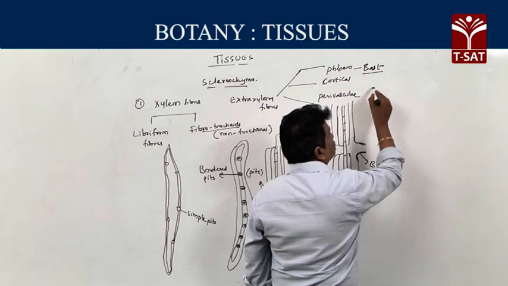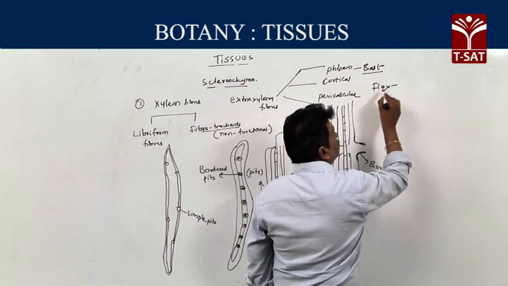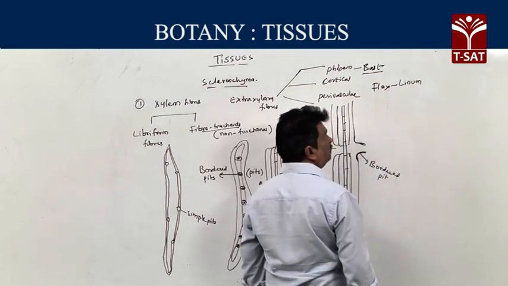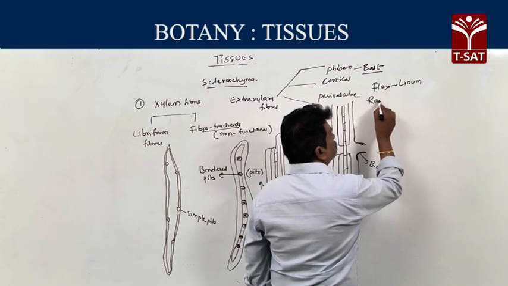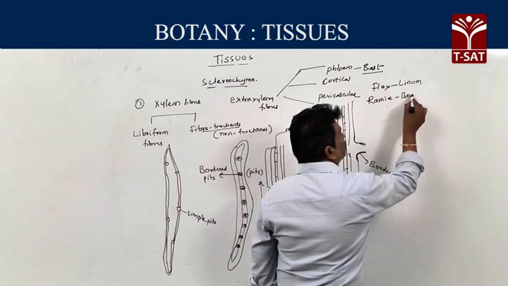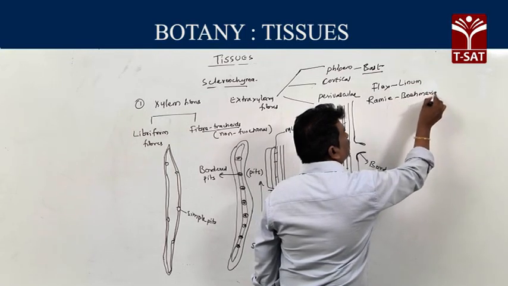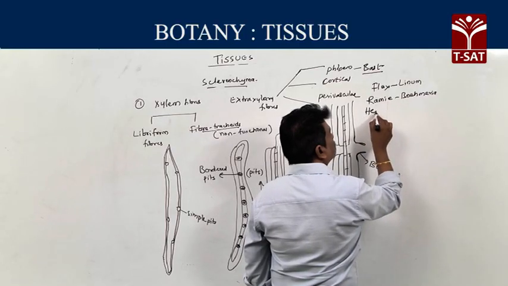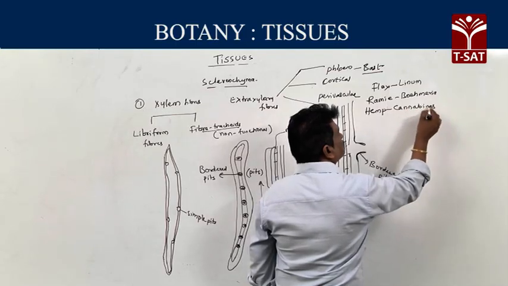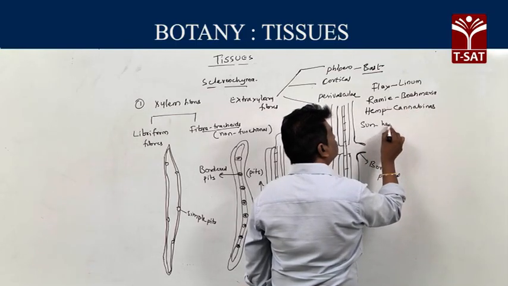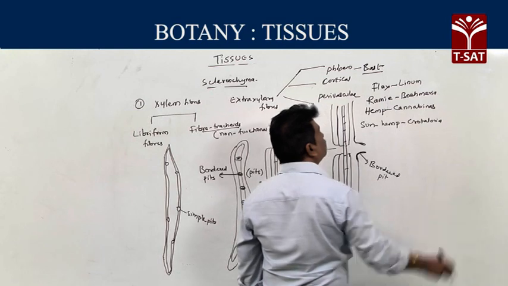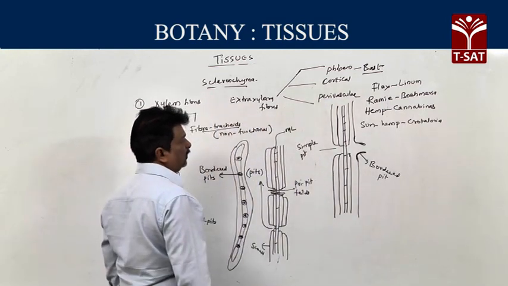Generally fibers are lignified, but some fibers are purely cellulosic. Purely cellulosic fiber: flax, obtained from Linum. Then another fiber, ramie, obtained from Boehmeria. Next one, hemp, obtained from Cannabis. Then sun hemp, obtained from Crotalaria. These are some examples of phloem fibers.